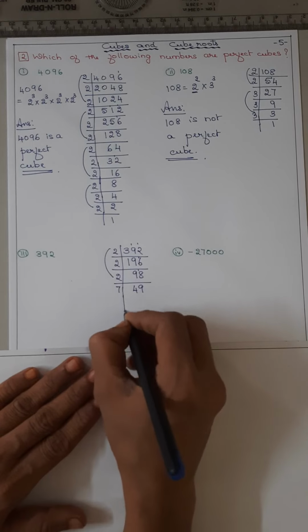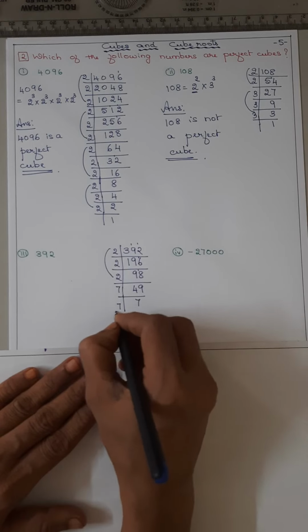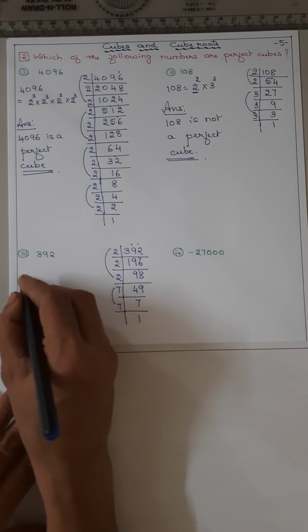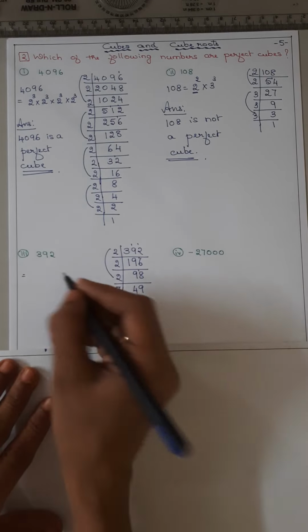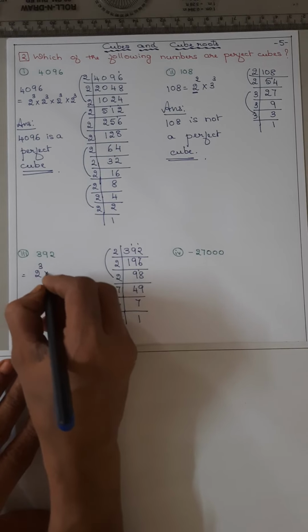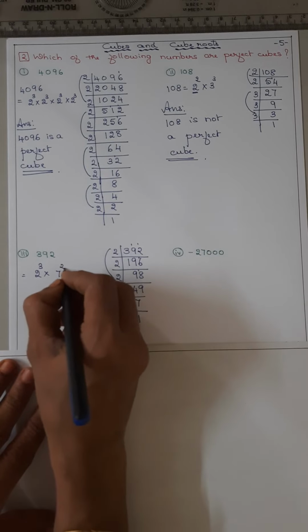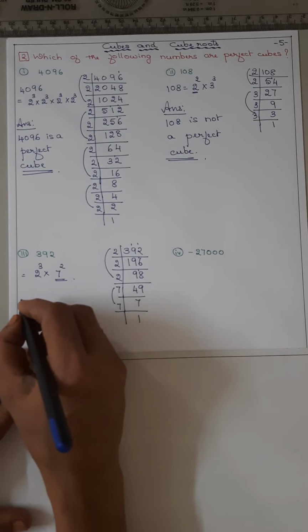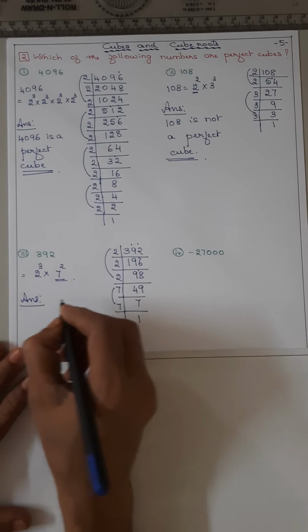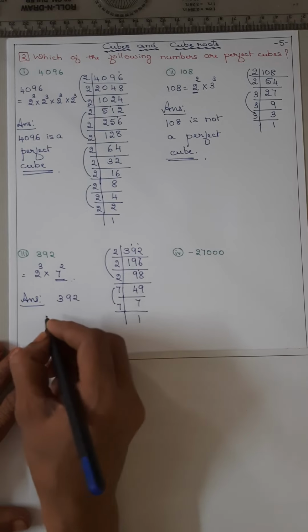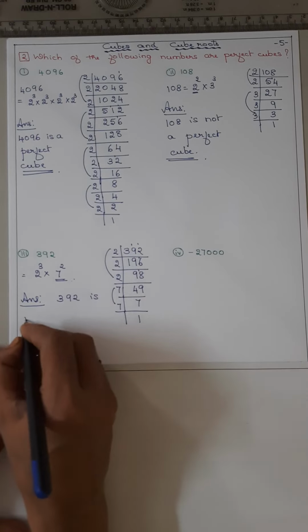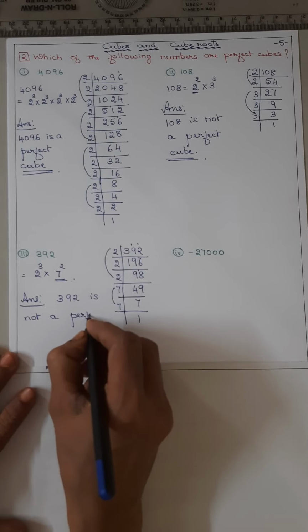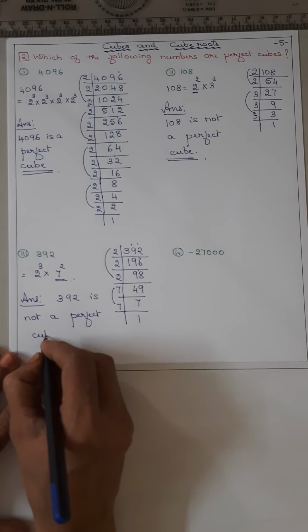Now directly 7 7s are 49. So it is 2 cube into 7 square. It is 7 square. That is why the answer: 392 is not a perfect cube.